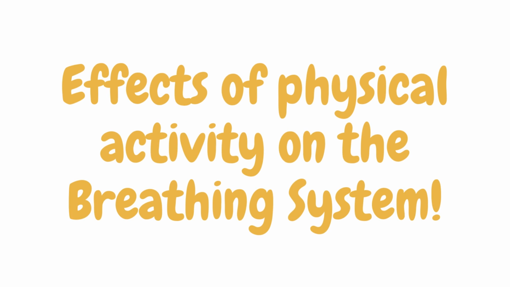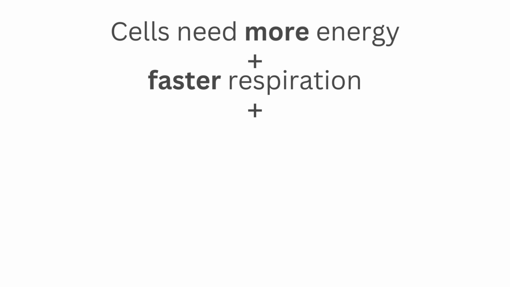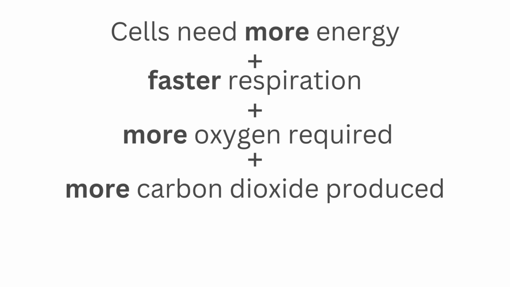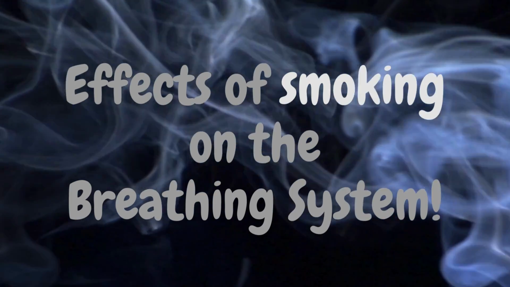Physical activity impacts our breathing systems significantly. An adult at rest usually takes between 12 to 18 breaths per minute. However, during increased physical activity, there is an increase in the rate of breathing. This is because muscle cells need more energy to work during physical activity. This causes an increase in the rate of respiration. Therefore, more oxygen is required and more carbon dioxide is produced. This results in an increase in the rate and depth of breathing, speeding up the exchange of oxygen and carbon dioxide.